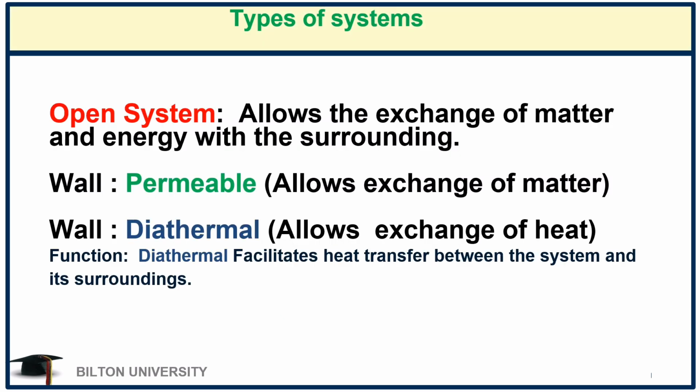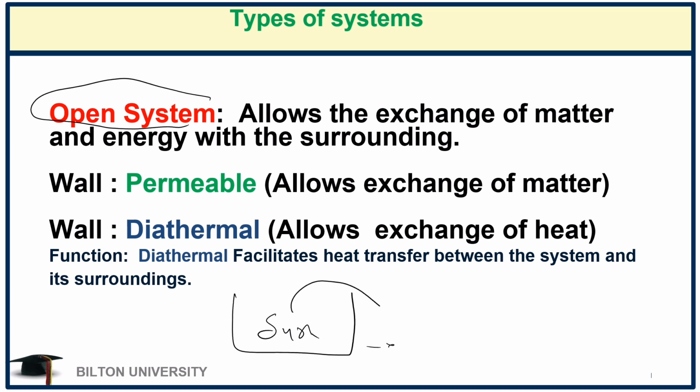Now, when you look at the types of the system, then we can have an open system. An open system is a system that can allow the exchange of matter and energy with the surrounding. So for example, if this is the system, and this is the surrounding, it means that an open system can allow the exchange of matter and heat to go between the system and the surrounding.